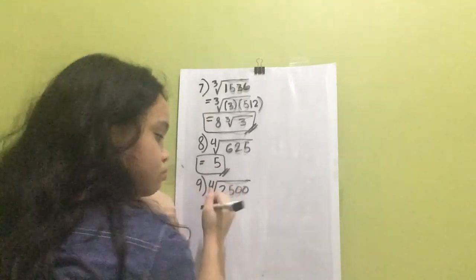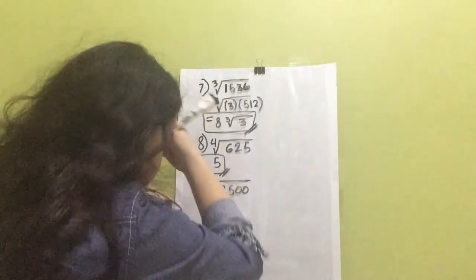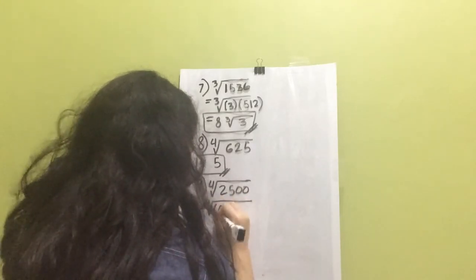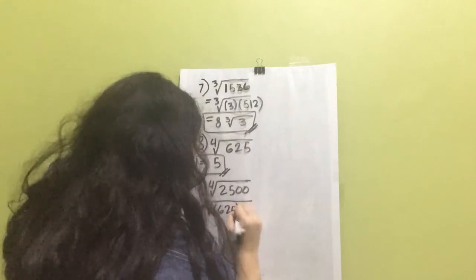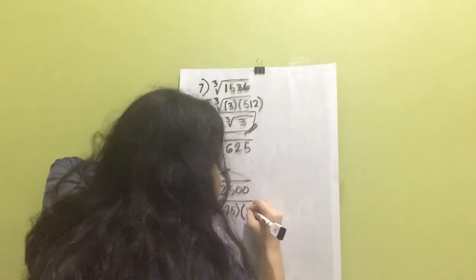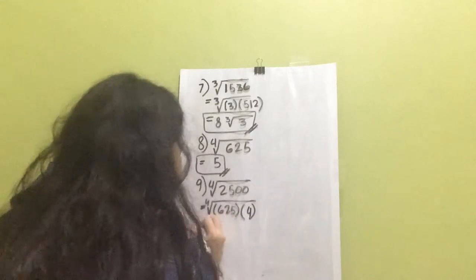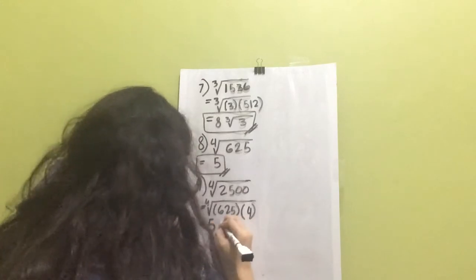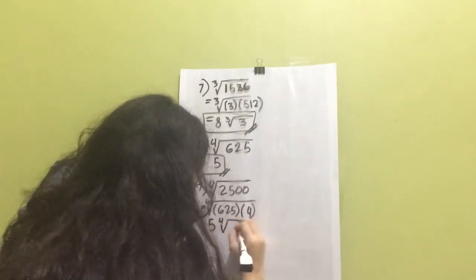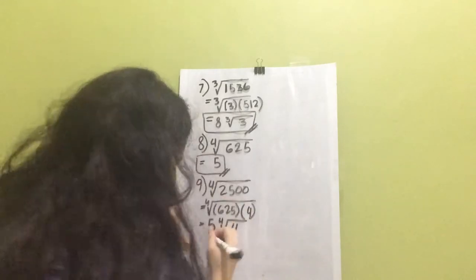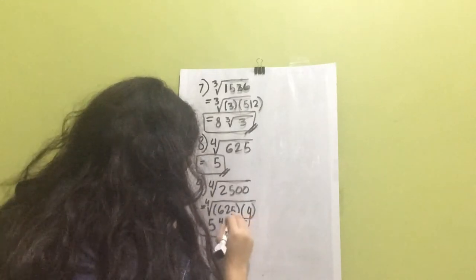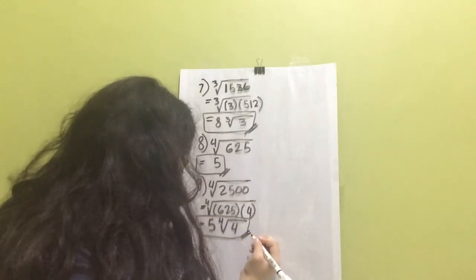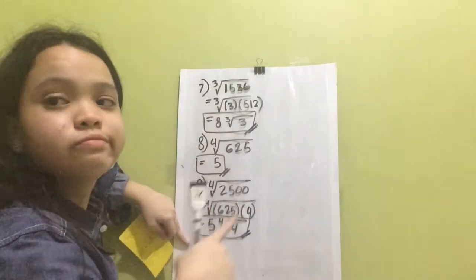Now, 2500 is not a perfect fourth power. So you have to find a perfect fourth power number and another number, then multiply it with each other, which the product will be 2500. Since 625 times 4 is 2500, you can use those 2. While 625 is a perfect fourth power, you can take it out of the radicand, which will result of 5. So, number 9 is equals to 5 fourth root of 4, since 4 is not a perfect fourth power.